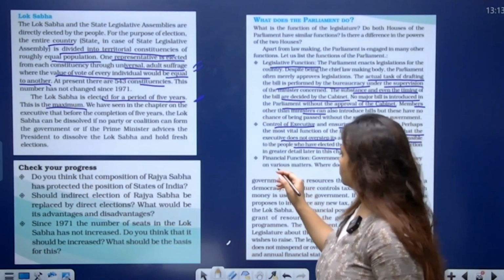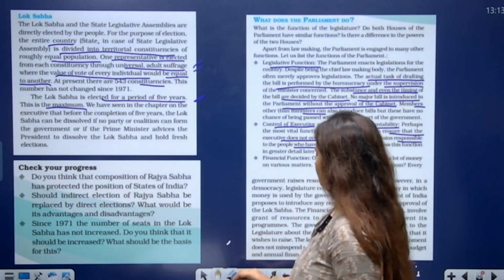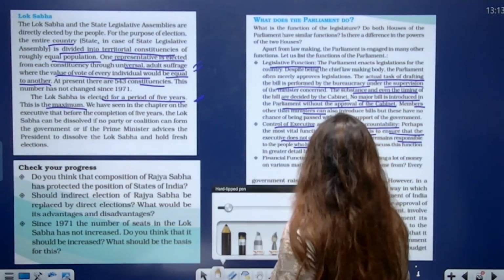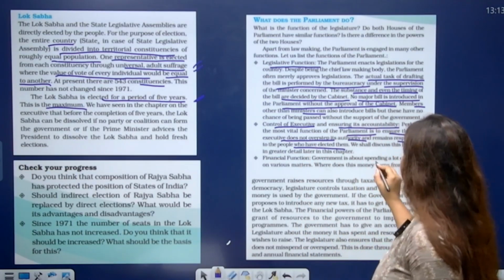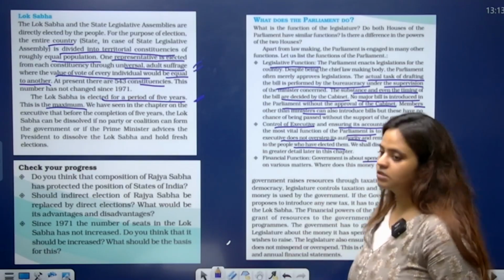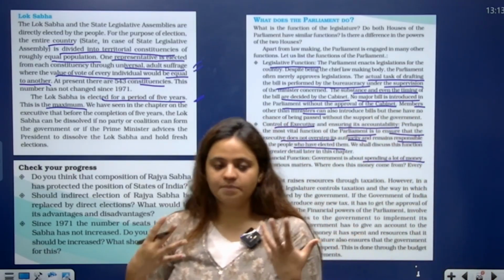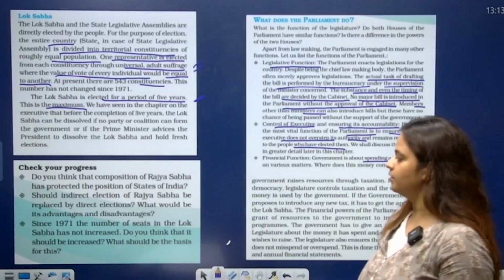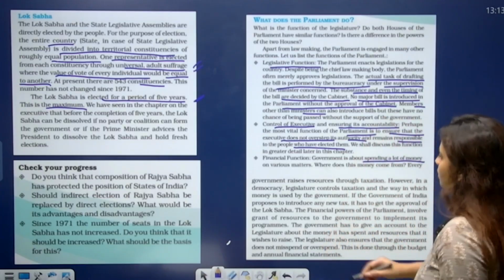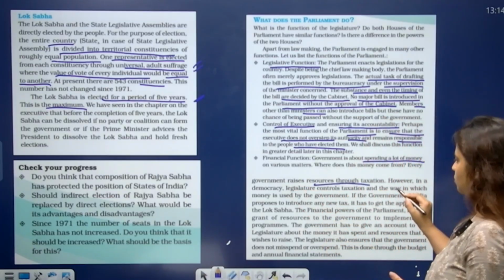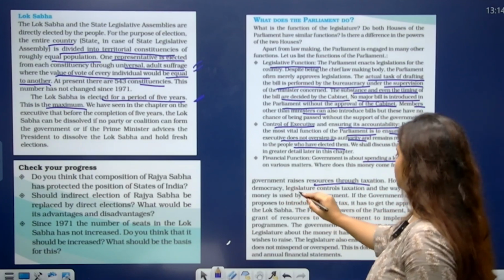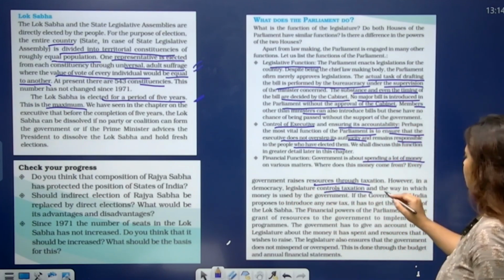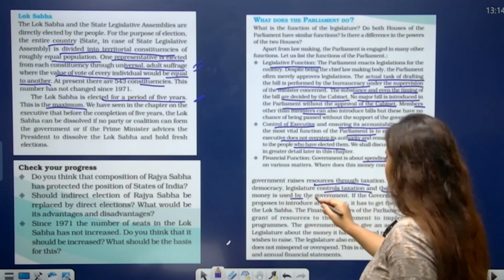The third function is the financial function. Okay. The financial function, it is about spending the money. How the money is spent, on what matters it has to be spent, it is decided by the government. Okay. The government raises resources through taxation. However, in a democracy, the legislature controls taxation and the way in which the money is used by the government.